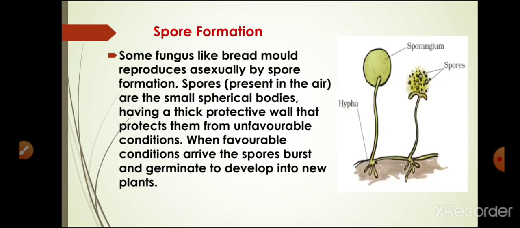Now the next topic is spore formation. In spore formation, some plants produce spores that float in the air and cause asexual reproduction. A spore has a hard protective cover which protects it from unfavorable environmental conditions like temperature and humidity. As a result, the spores can travel long distances and survive for a long duration of time. As soon as they find favorable conditions such as moisture and nutrients, they germinate and form new plants. For example, moss and ferns are examples of spore formation.